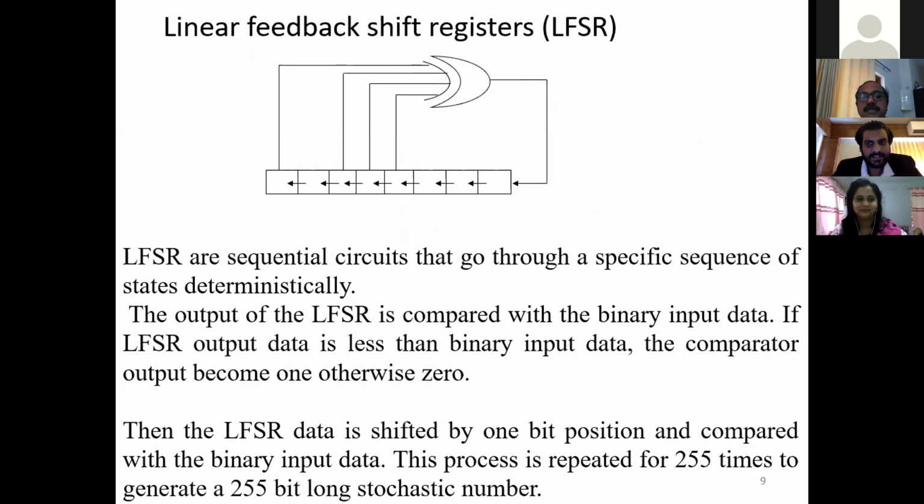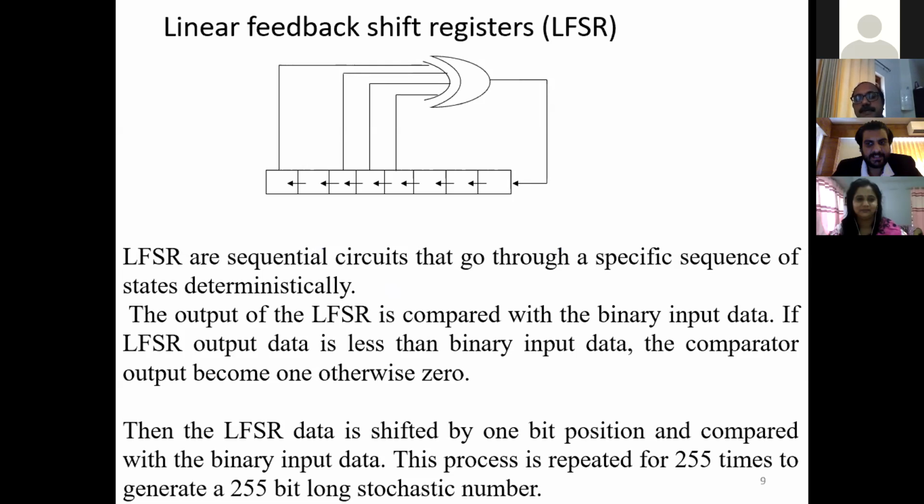LFSRs are sequential circuits that go through a specific sequence of states deterministically. The output of the LFSR is compared with the binary input data. If the LFSR data is less than the binary input data, the comparator output becomes 1, otherwise it becomes 0. Then in the next step, the LFSR data is shifted by 1 bit position and compared with the binary input data.